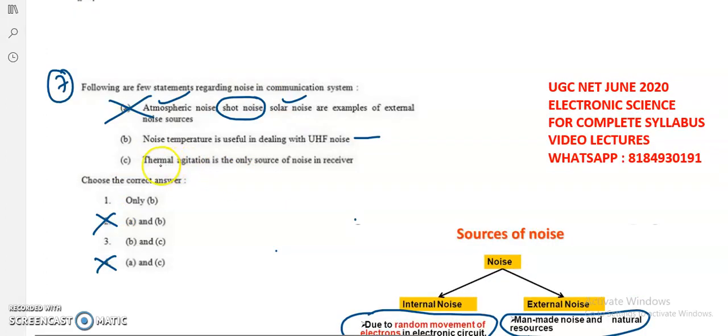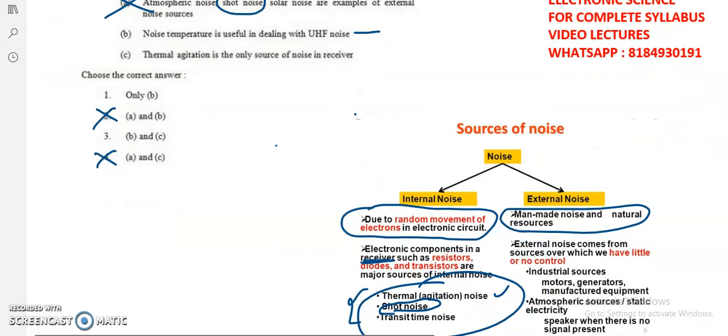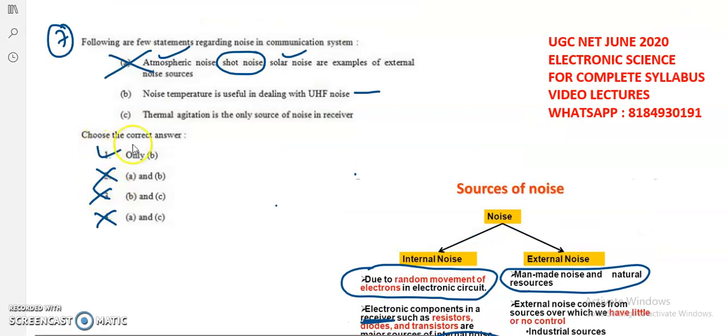Now coming to B: thermal agitation is the only source of noise in the receiver. In the receiver, all these three are different types of noises, not only thermal noise, but shot noise and transit time noise also. So definitely C is also wrong. So finally, the first option is the correct one for this question.